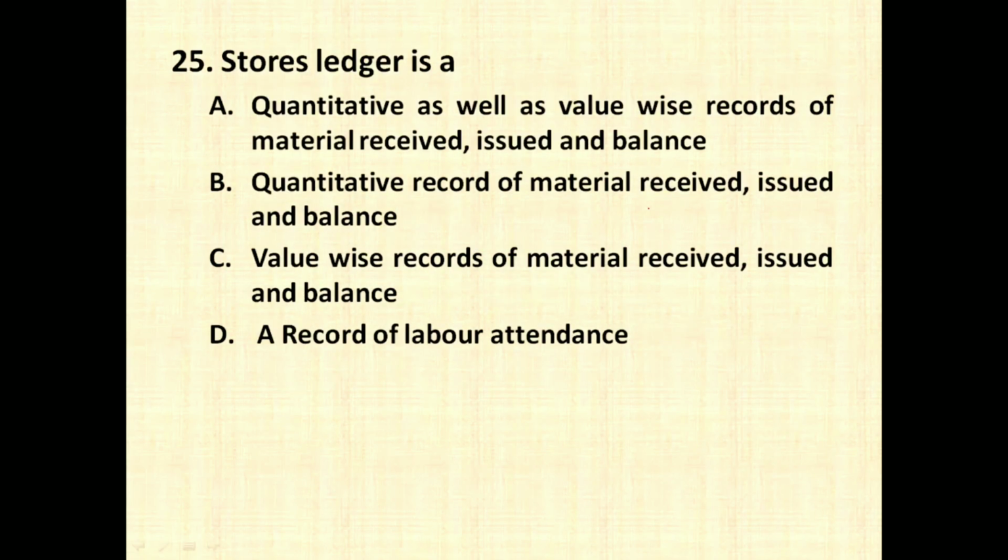Stores ledger is a quantitative as well as value wise record of material received, issued and balance. Definitely correct. So option number A is correct. Quantity record of material received, issued and balance is nothing but it is the bin card in which you record only quantity and not the price. When you are recording price as well as quantity, then it is called as stores ledger, which is maintained by a storekeeper or a store manager.